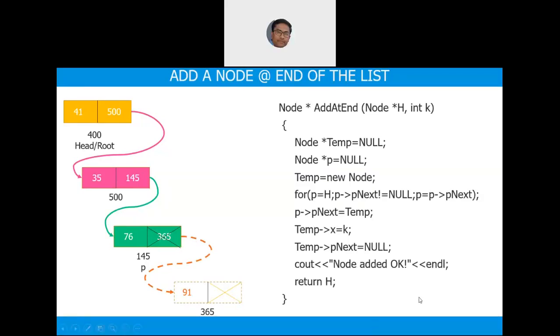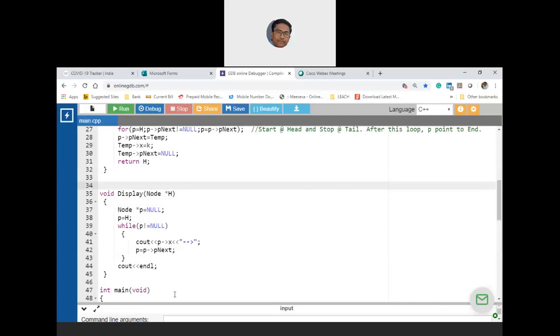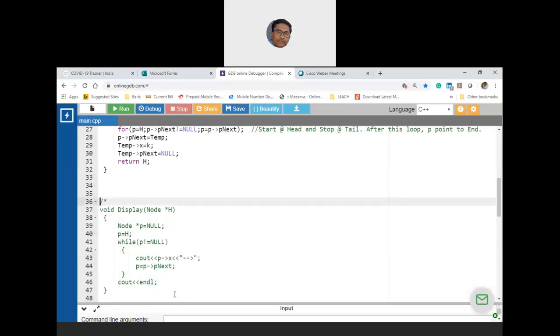Before I take up another function, assume that I am asking you to display the linked list using recursion. I repeat my question. Write a C++ function to display the linked list using recursion. That means I want to comment this part out and display by using recursion. The logic?